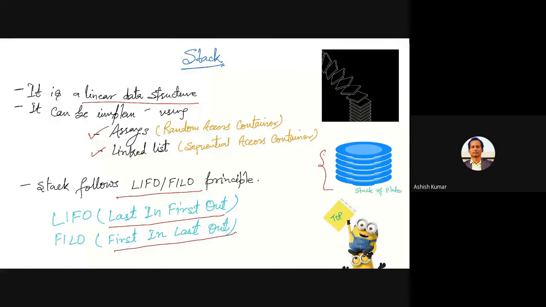So the way is last in, whatever is kept at last. So this will be the element which is actually kept at last, will be coming out first. So the topmost one will come out first. That is what it means to say LIFO. LIFO and FILO, the terms are reversed. Last in, first out. Then first in, last out. So first was this one. This was the first one, and this is the one which will come out at the last.